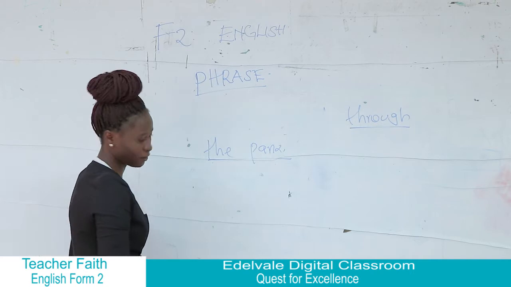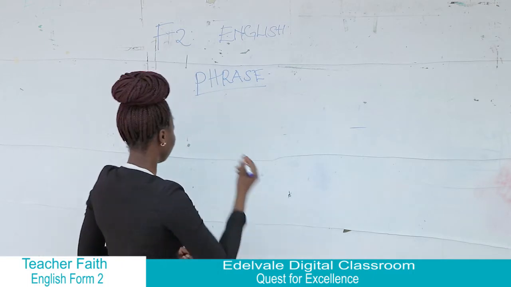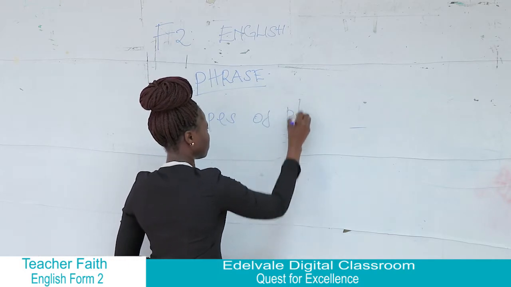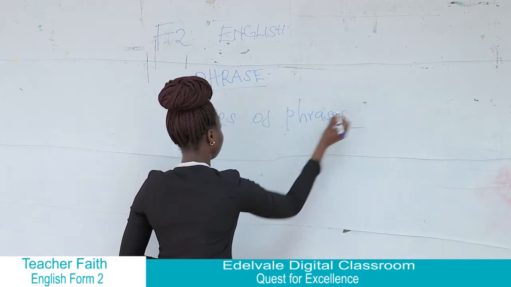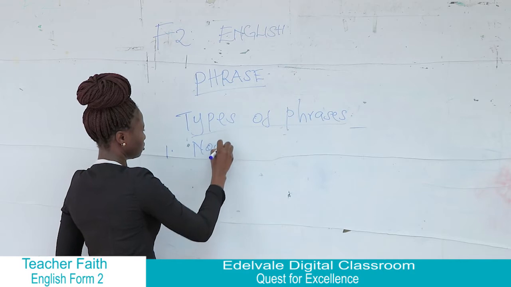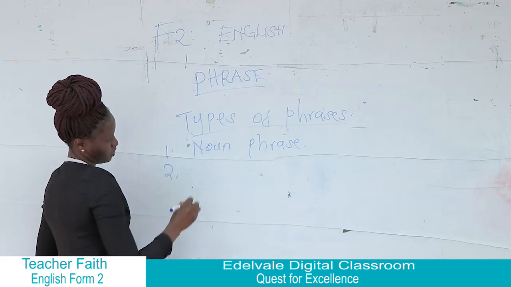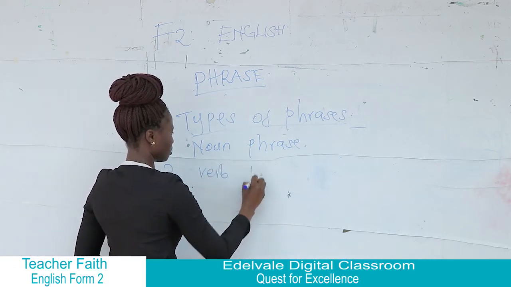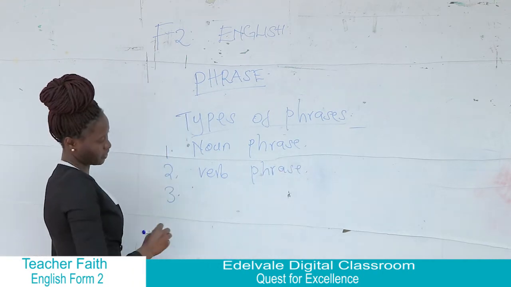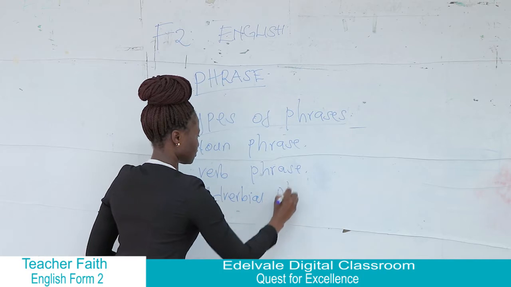And then we have types of phrases. So let's look at the types of phrases that we have. Number 1, we have a noun phrase. 2, we have a verb phrase. Number 3, we have the adverb phrase.